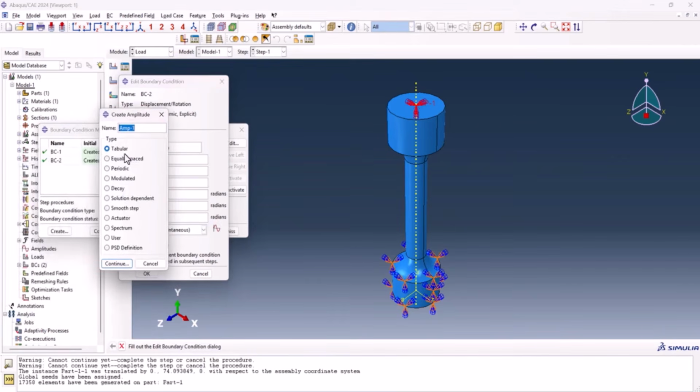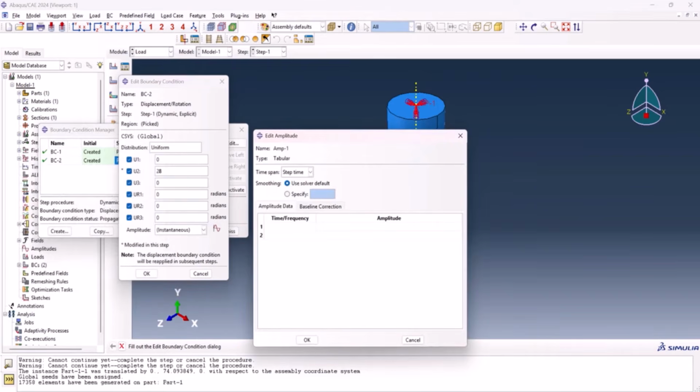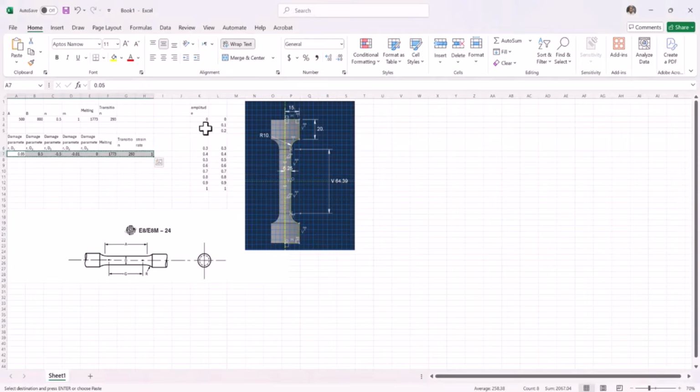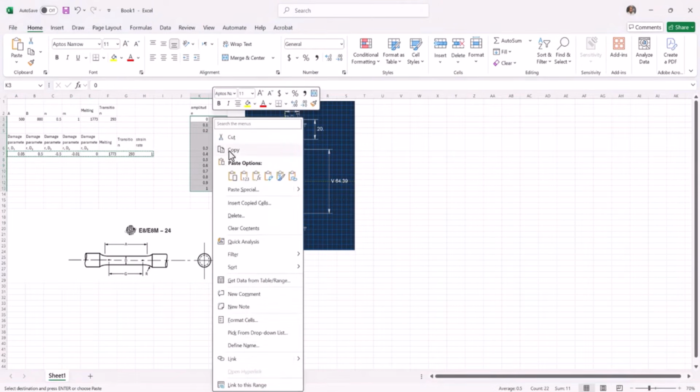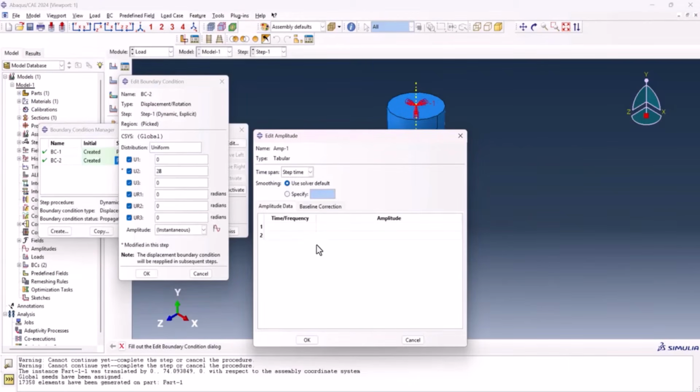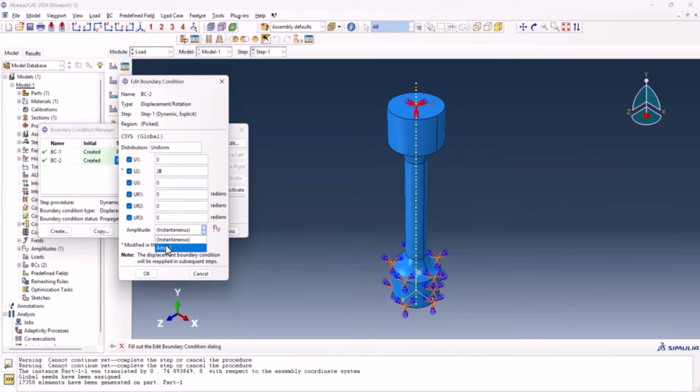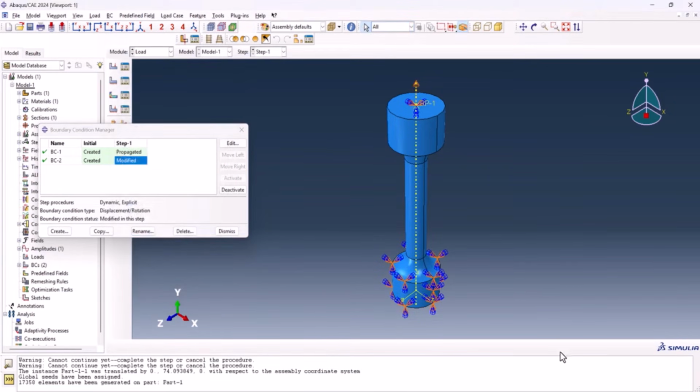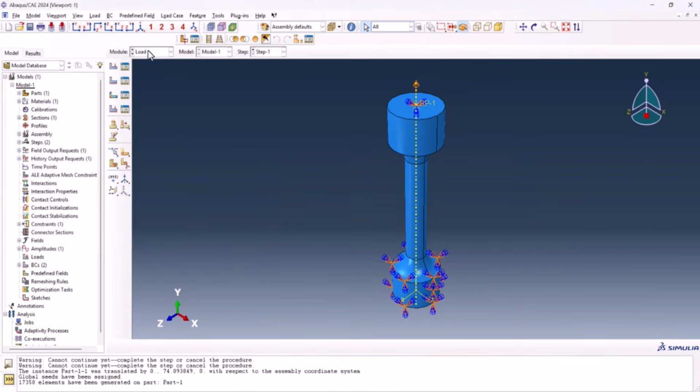So tabular is okay, continue. I already have it on my Excel file. Control C or copy, then we can paste it here. This is the amplitude, but we need to select it, amplitude 1, and OK. Now that's it for the load and boundary condition.